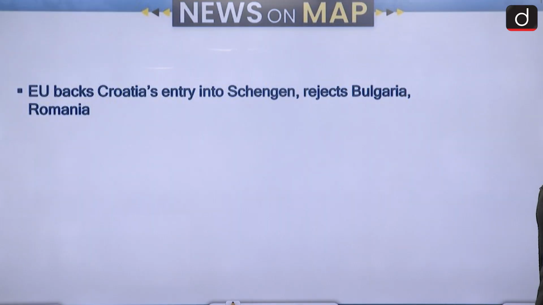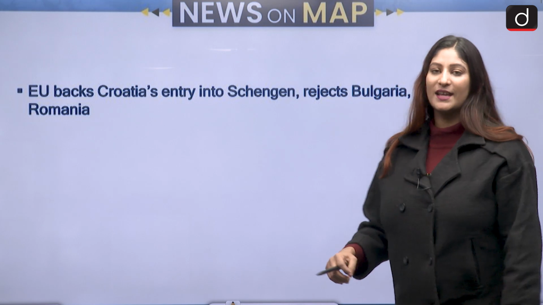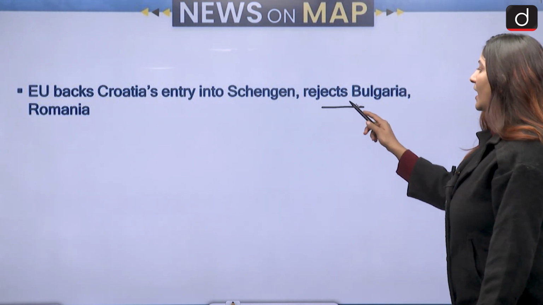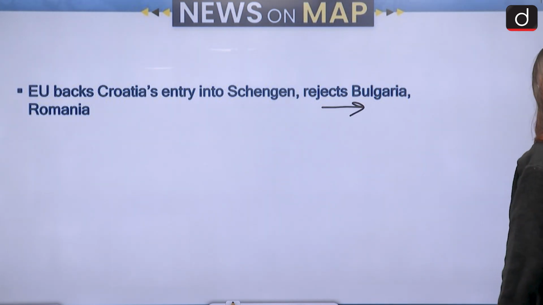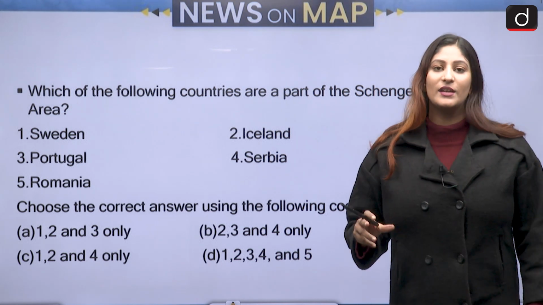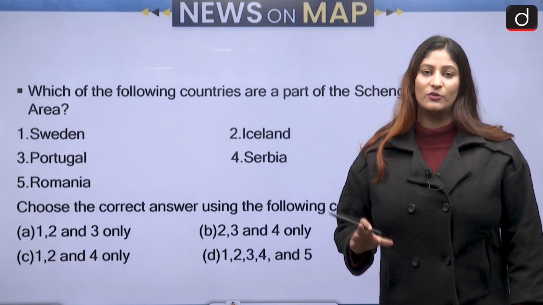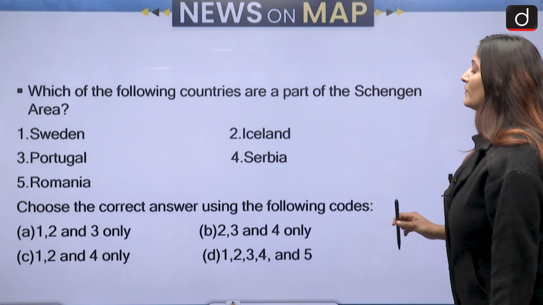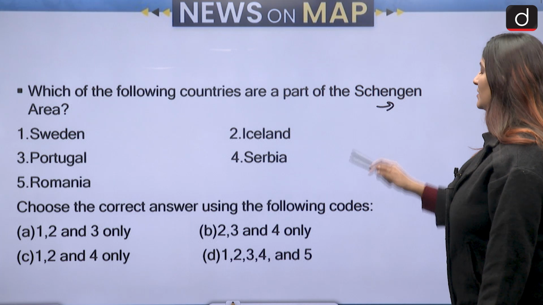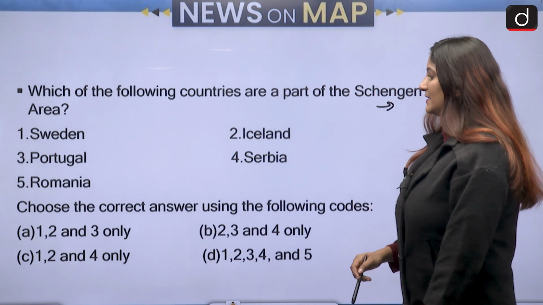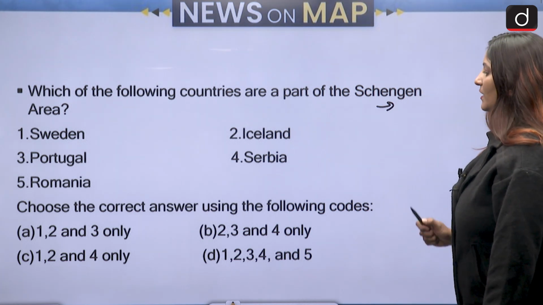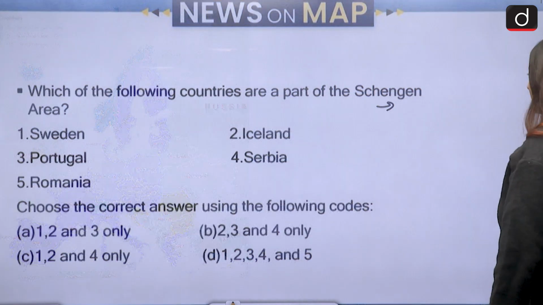Next set of questions is: EU backs Croatia's entry into the Schengen and rejects Bulgaria and Romania. Schengen is an area where countries do not have any sort of curbs with respect to border. So free movement is there. Which of the following countries are a part of the Schengen area? Sweden, Iceland, Portugal, Serbia, Romania. Let us see the map to know better.